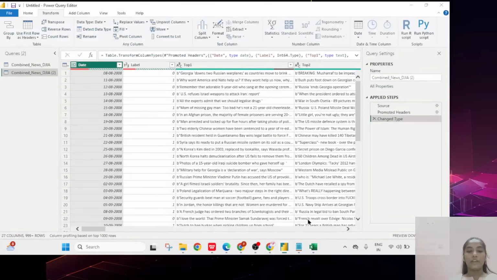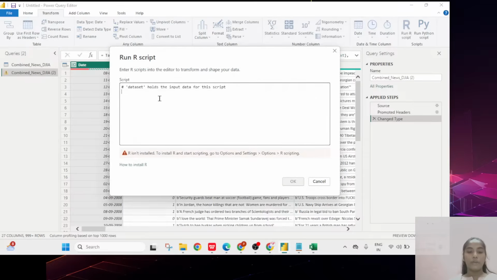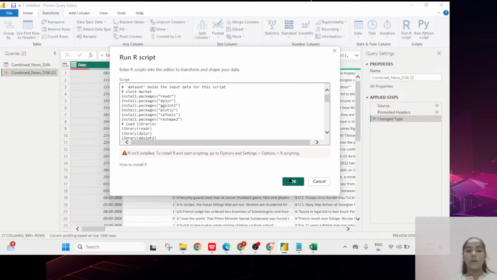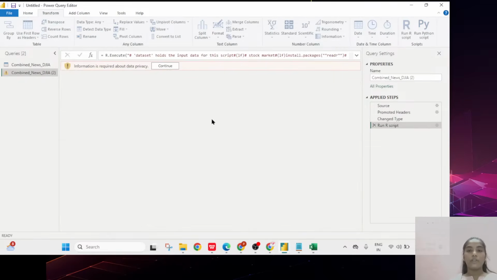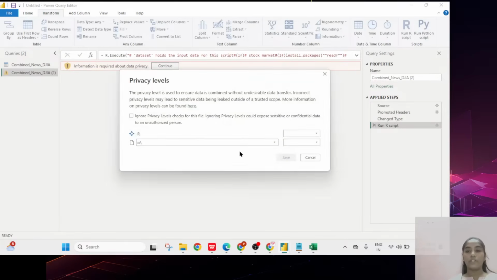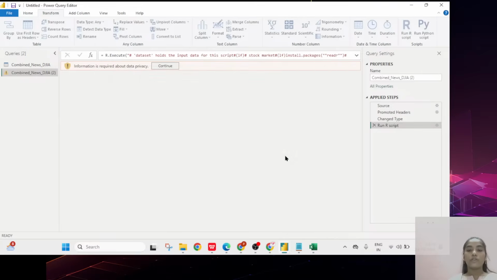Like this you have to write the code, take the code and come to Power BI. Here you can click on the R script, and in this area you can paste it. Then click on OK, and it will complete. Based on that you can go through the graphical representation whatever you need. Select the R programming, and later save the file by clicking on the save button. Like that you have to complete the entire process.